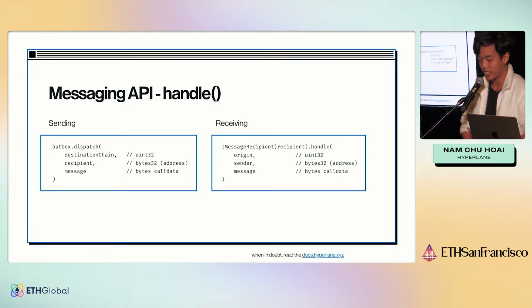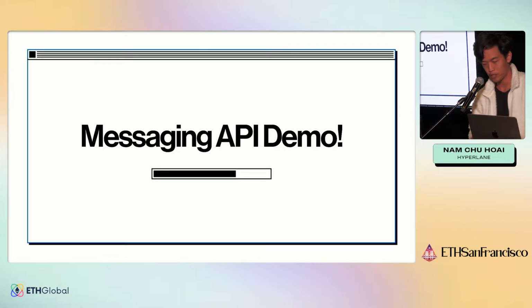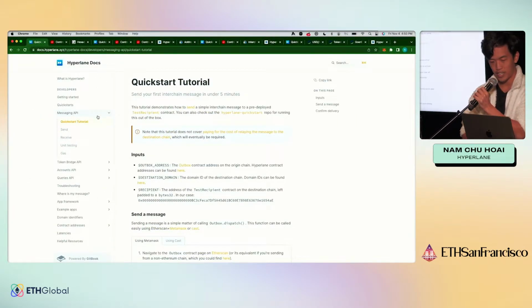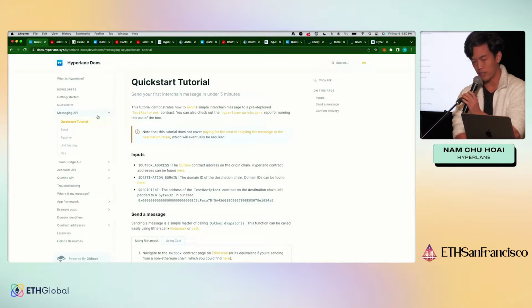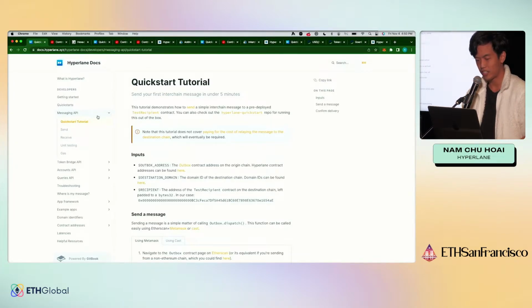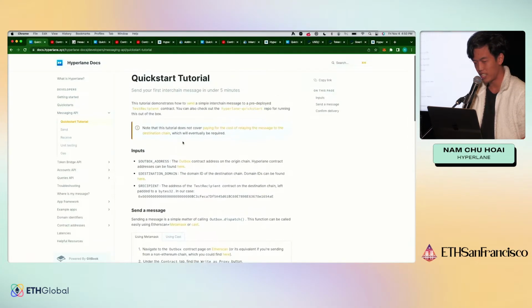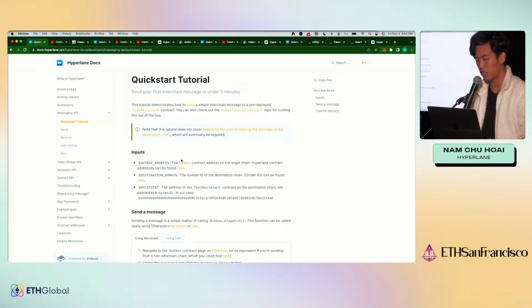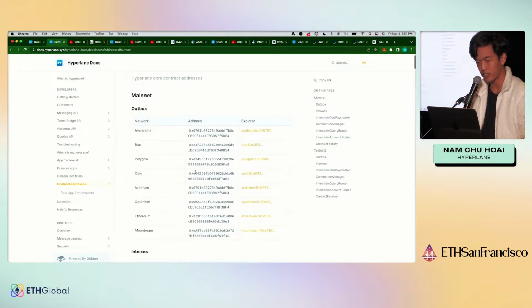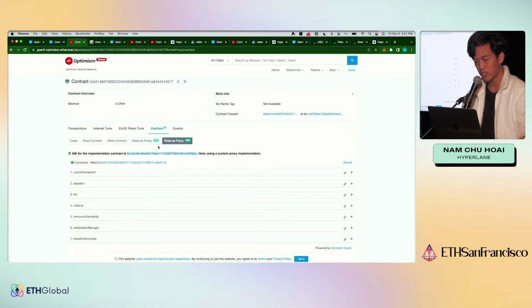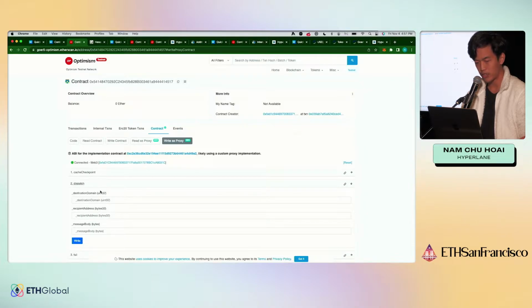And if it's that simple, let's see if it actually works. So on our docs, we have basic quick start tutorials for every API. And I like to think they're going to be simple, so let's try to go for it. First, we have to find the outbox contract. We have in our docs here a list of outbox contracts. So let's say here on Optimism, this is our outbox contract, and here is the dispatch function.